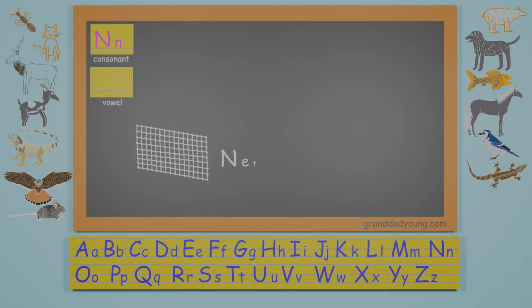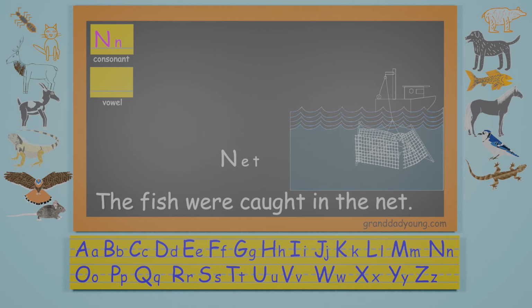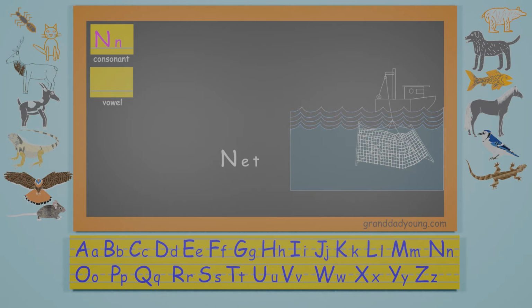Net, N-E-T. The word net begins with the letter N. Nets are usually used to catch insects or animals, but they can be used in other ways as well. The fish were caught in the net.